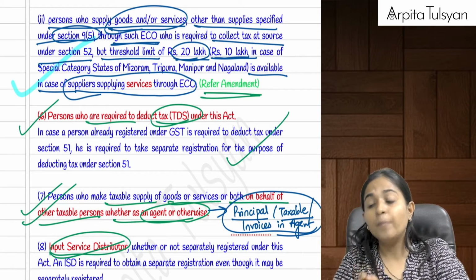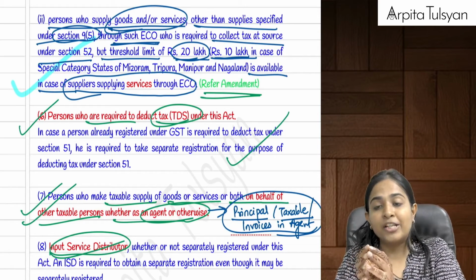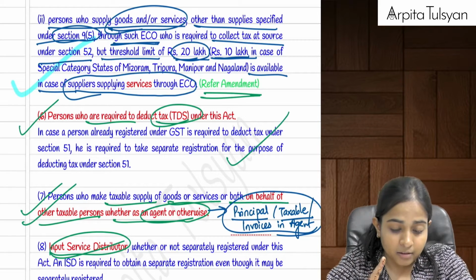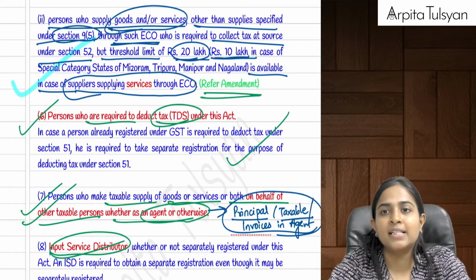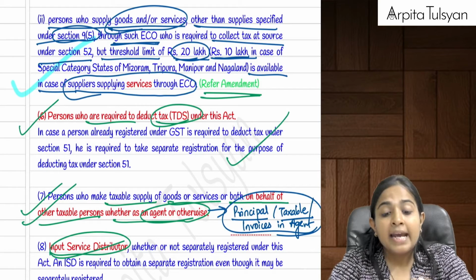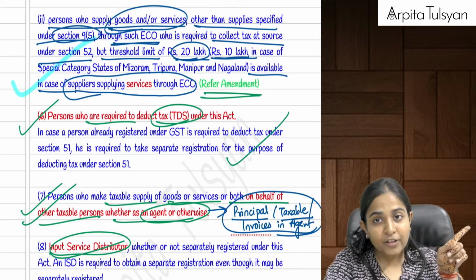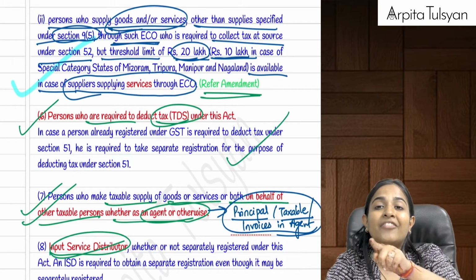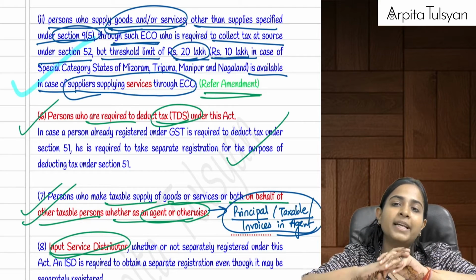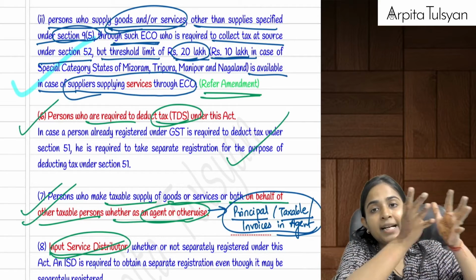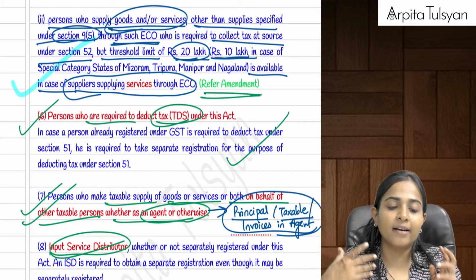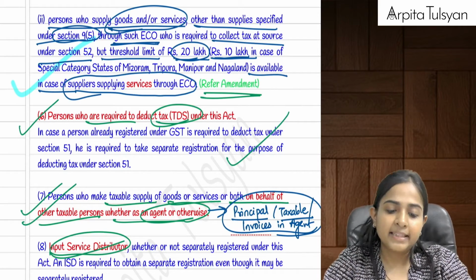They have to obtain an identification number called the enrollment number, and on that basis only they can do transactions with the ECO. ECOs are also required to make sure that the suppliers do not do interstate supply. ECOs will not collect TCS till the threshold limit. ECOs will provide the details of the PAN of such unregistered persons while filing their GSTR 8. Means the responsibility has been put on whom? The responsibility has been put on the ECO, so that the person providing the goods gets the benefit of not registering himself up to the threshold limit.